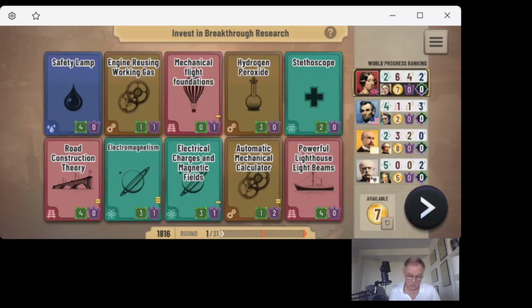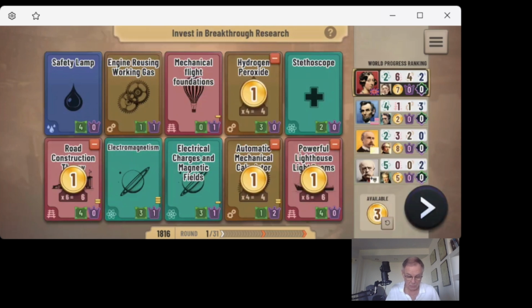Okay, we have 7 tokens here. I would be inclined, since we have the engineering breakthroughs and the transportation breakthroughs, to invest our 7 tokens into high value engineering and transportation breakthroughs here.